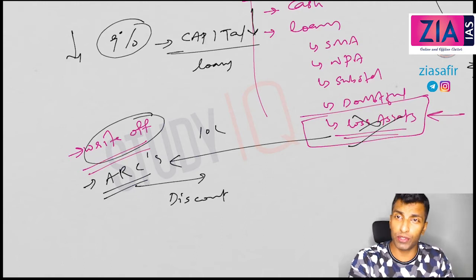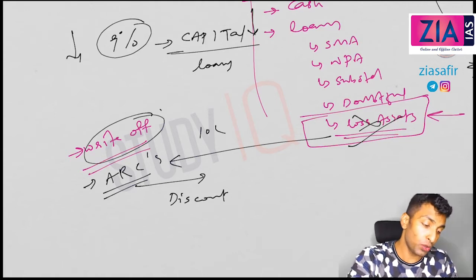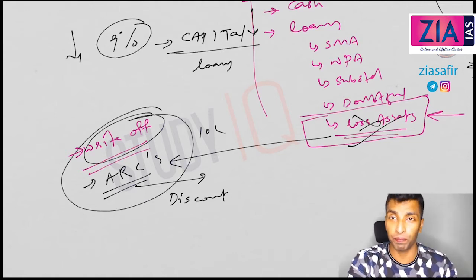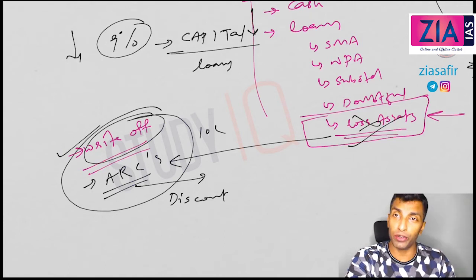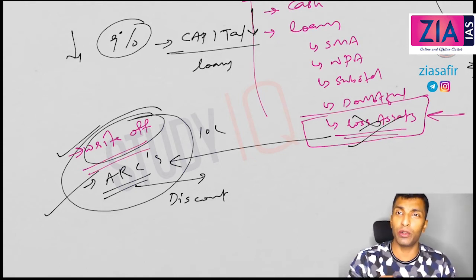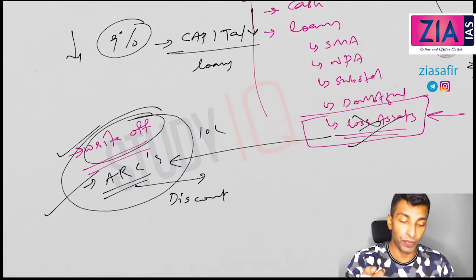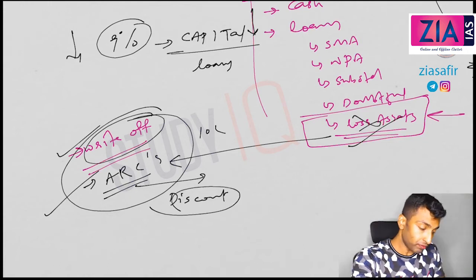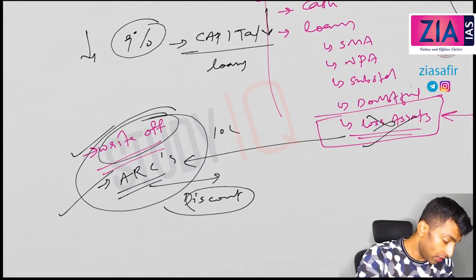Apart from this, there were proposals for a bad bank, etc. We will discuss all those concepts in the coming sessions, but here understand these are the two ways in which you can clean up your balance sheet. One, you write off, or you pass on to ARCs. Whatever you get, based on the negotiation, that will be fine, and you can add that to the capital. So you may need to infuse only a little more capital. This is given upon a discount.